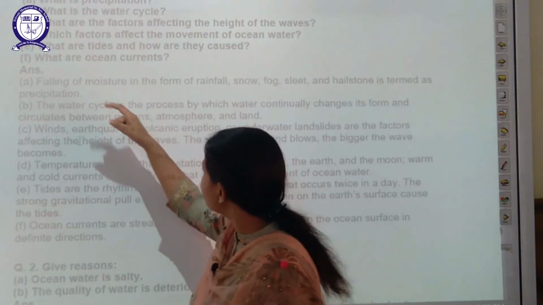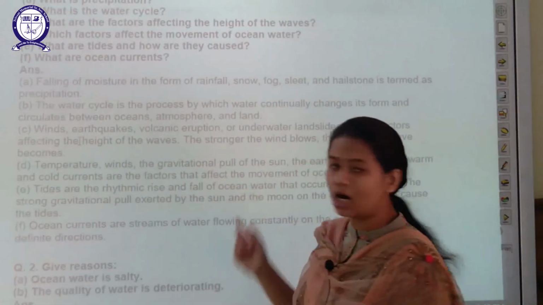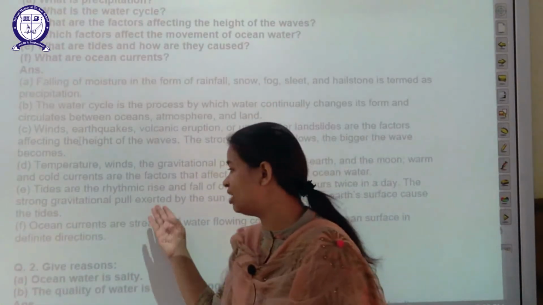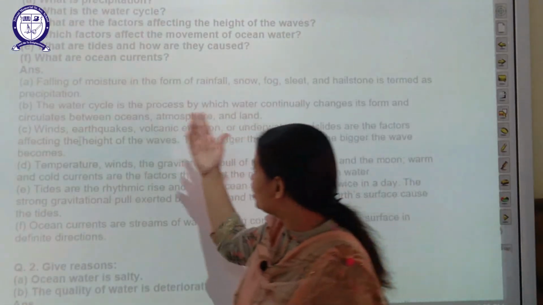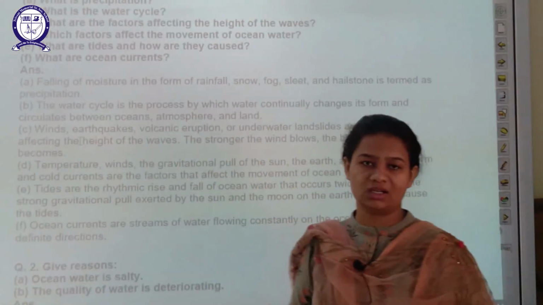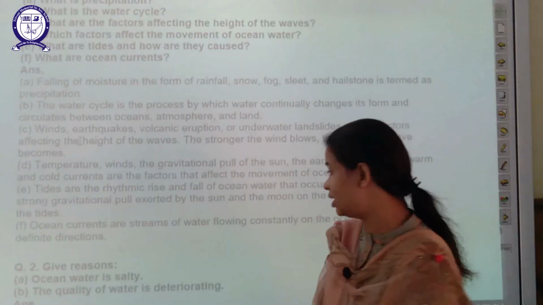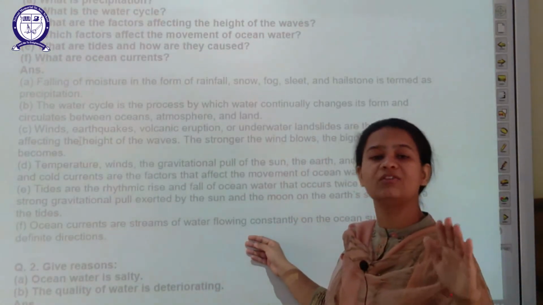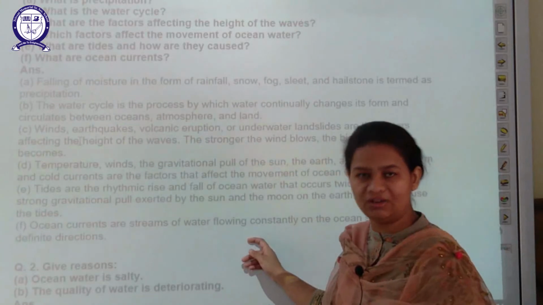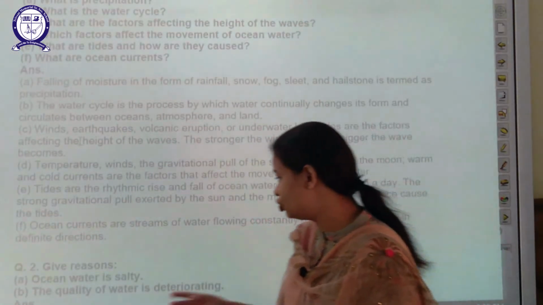The next is, what are tides and how are they caused? This also, students, we have already discussed in detail, how tides are formed. The next question is, what are ocean currents? Just now we discussed what ocean currents are: when a stream of water continuously flows in a particular, definite direction, that is an ocean current.